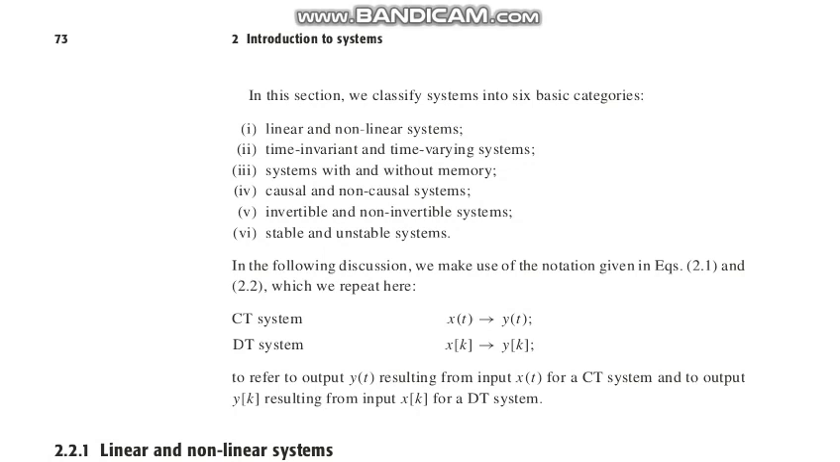My dear students, in this lecture I will try to give you some examples of the properties or basic categories of systems. In the section of basics on systems, we get nearly a classification of 6 basic categories. First of all, the system can be linear or non-linear.